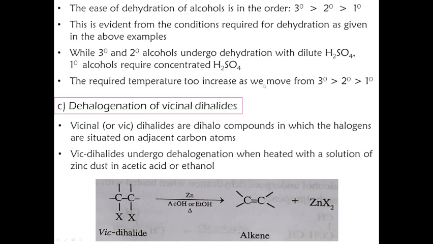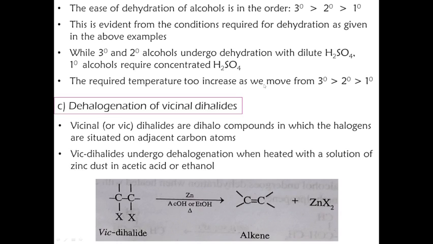Again, beta elimination plays a big role. Vicinal dihalides are dihalo compounds in which halogens are situated on adjacent carbon atoms. Vicinal dihalides undergo dehalogenation when heated with zinc dust in acetic acid or ethanol.